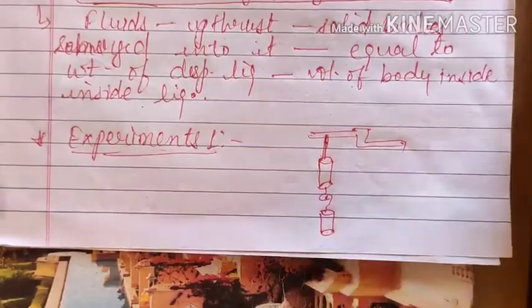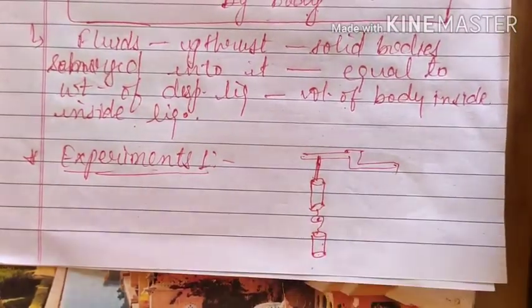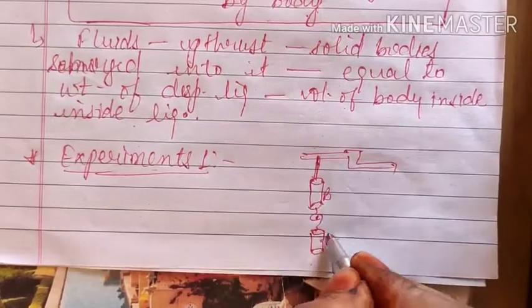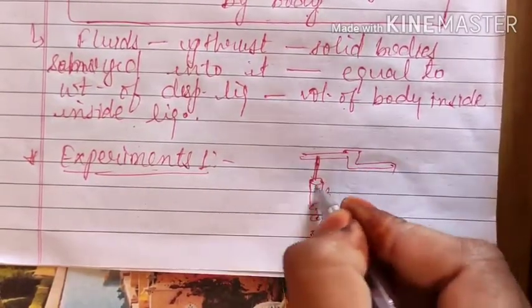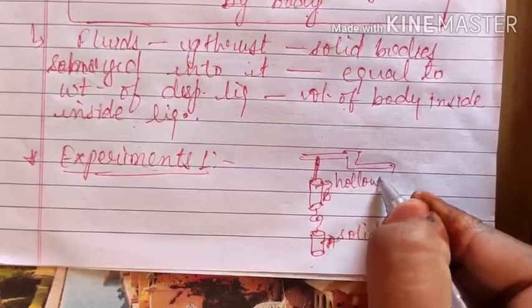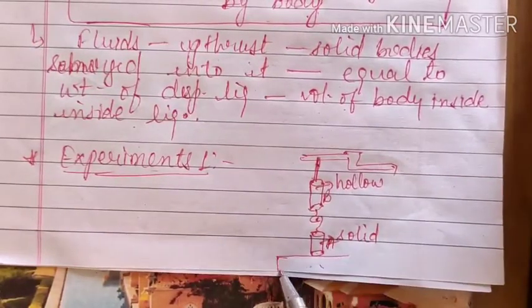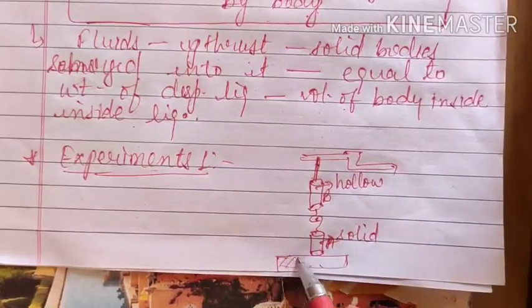Okay, that means what? We are having two cylinders. Now one more thing is there. This is cylinder A, this is cylinder B. Cylinder A is a solid cylinder, whereas cylinder B is a hollow cylinder. But the volume of both cylinders is equal, and they are kept on one side of the beam balance.